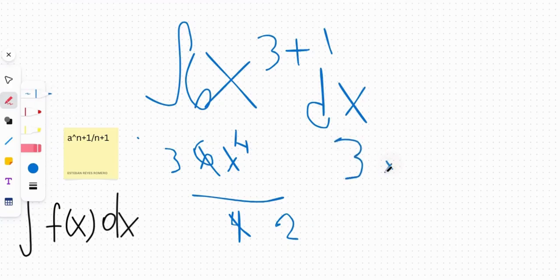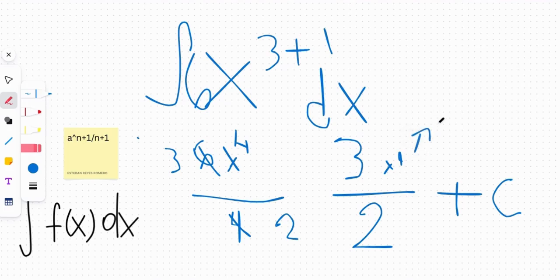3x to the 4th. Don't forget your constant. Your constant would be, let's see. This is 4. Forget your constant and you'd probably get it wrong.